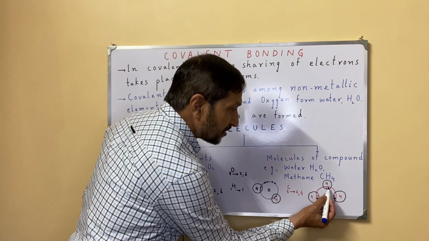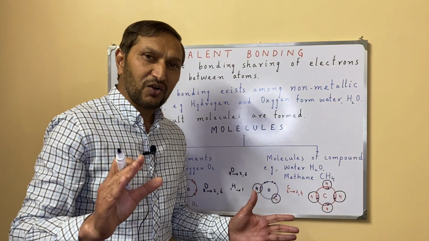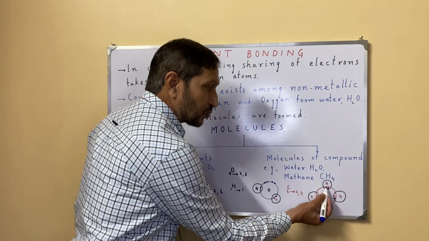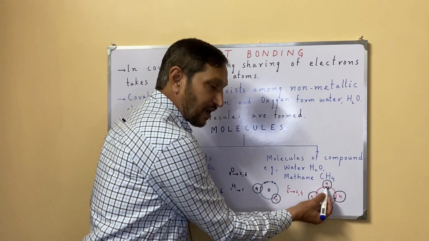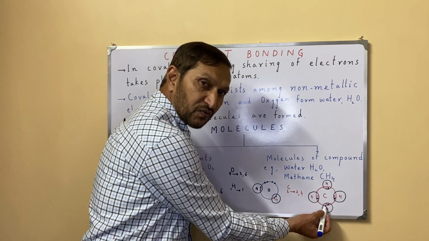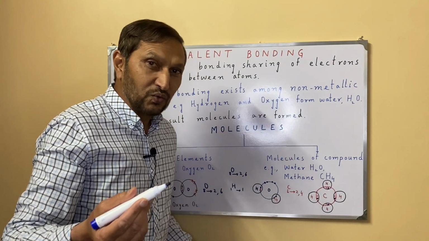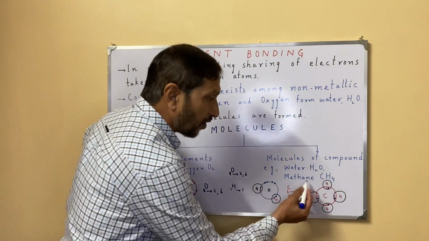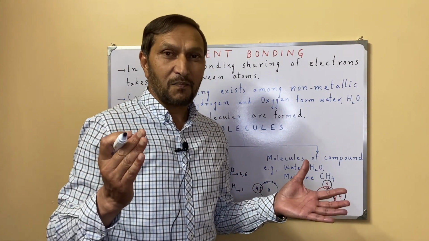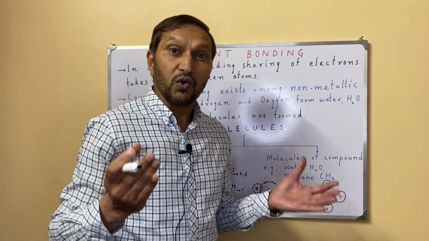Now 1, 2, 3, 4, 5, 6, 7, 8. Carbon's 8 electrons are completed. Its valency is satisfied, while hydrogen's 2 electrons are completed. Hydrogen's first shell is completed, and the duplet rule is followed. In this way, all the carbon and hydrogen atoms, their outermost shell got completed. How? By sharing of electrons, by forming covalent bonds.